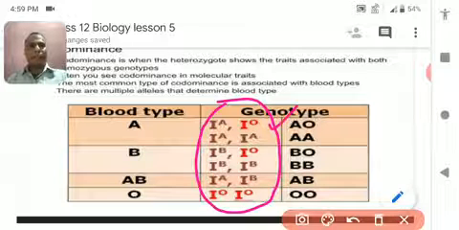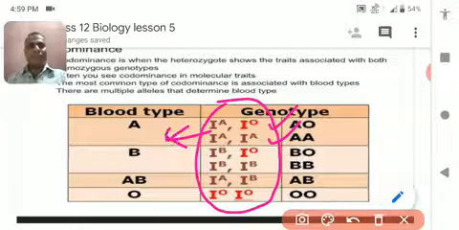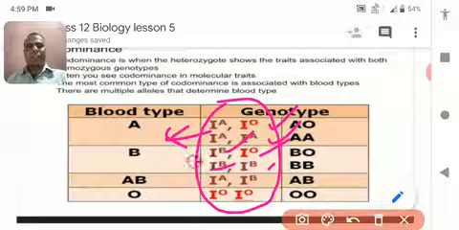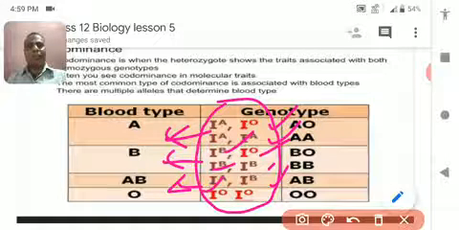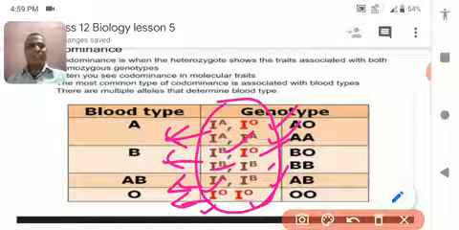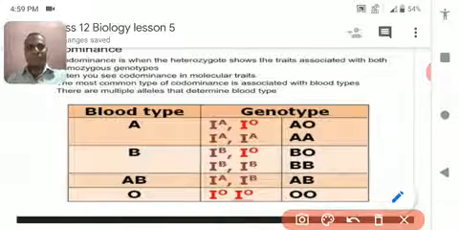IAIO, IAIA, both express A. IBIO and IBIB express B. IAIB, both A and B present together, express AB, and if both are recessive, then it expresses O, blood group O. So I think you have understood.